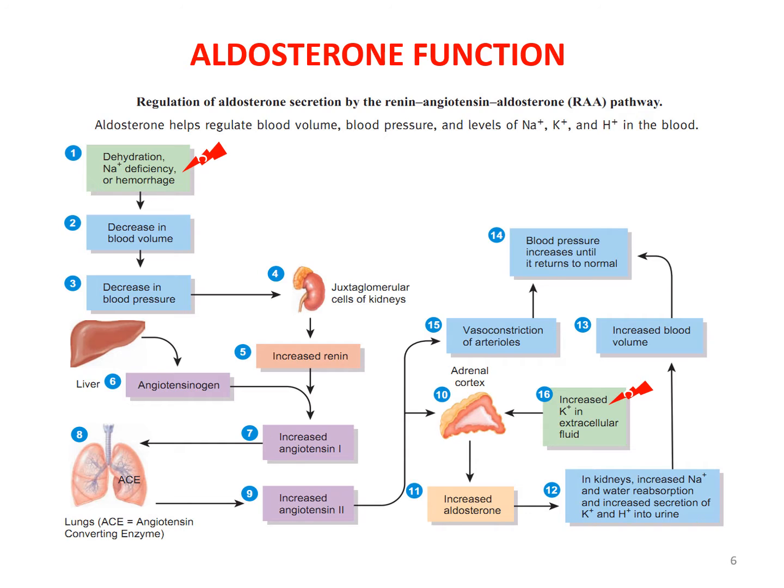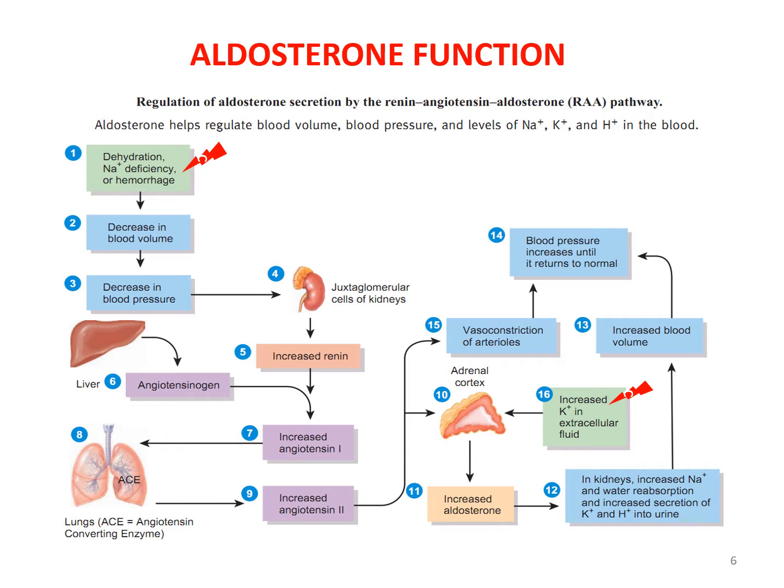Angiotensin 2 is a potent vasoconstrictor, constricting the arterioles and increasing the BP in case of falling blood pressure. It also acts on the adrenal cortex, especially the zona glomerulosa, to secrete aldosterone. Aldosterone helps in the reabsorption of sodium into the plasma in the principal or P cells of the collecting duct and secretion of potassium in the urine.